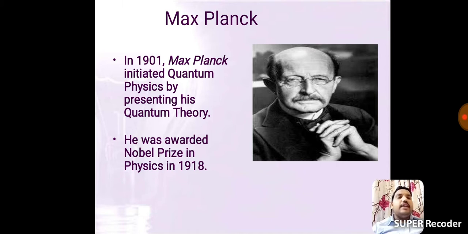Max Planck confirmed that the emission and absorption process is discontinuous. So in 1901, Max Planck initiated quantum physics by presenting his quantum theory. He was awarded the Nobel Prize in Physics in 1918. These are the scientist details of Planck's quantum theory.